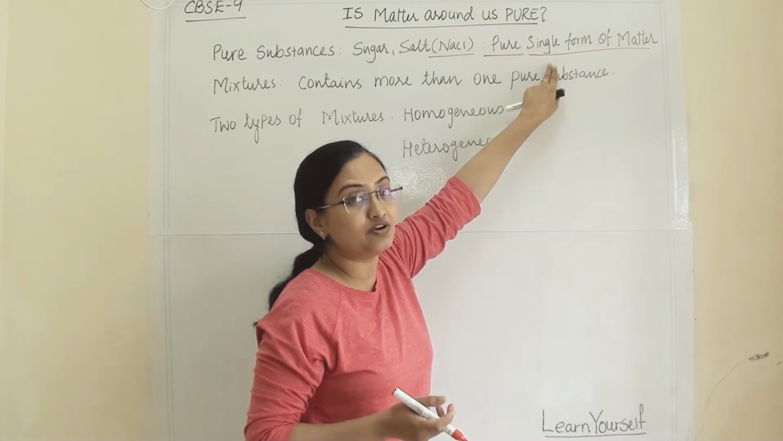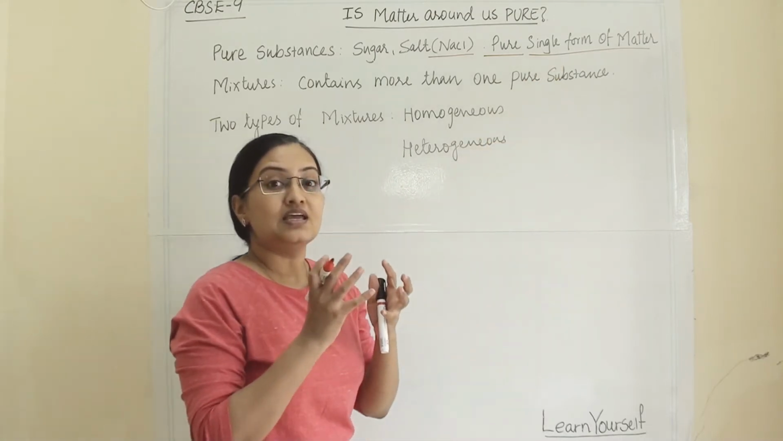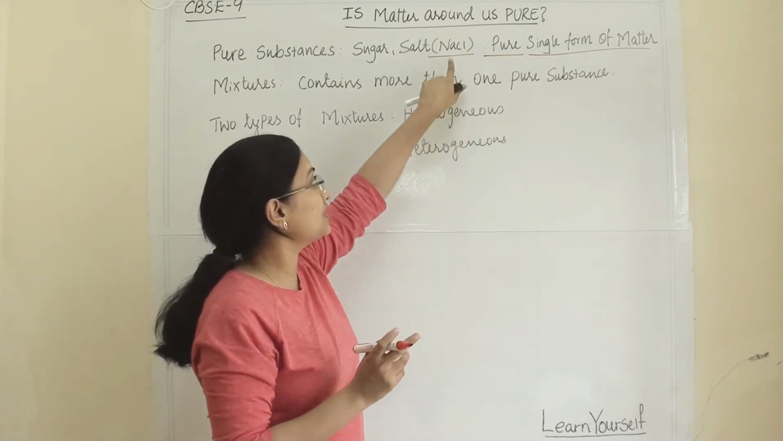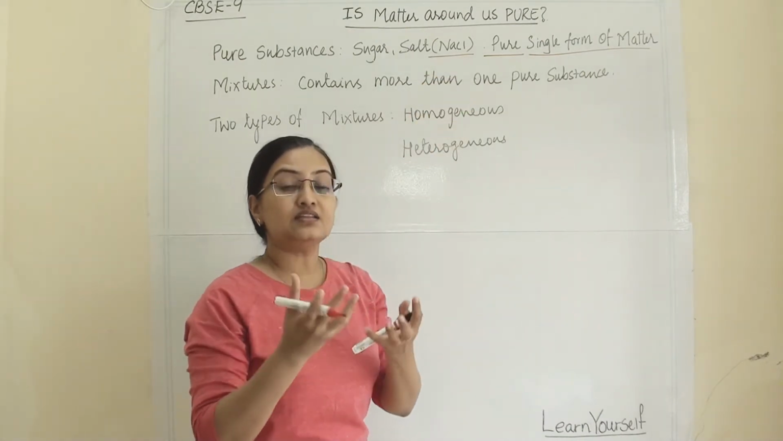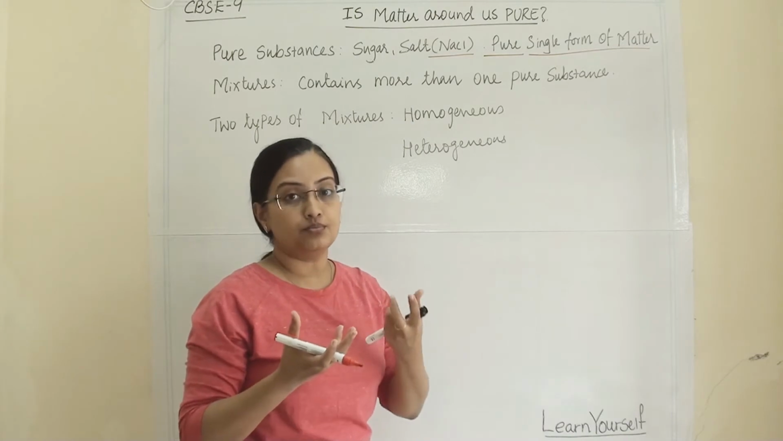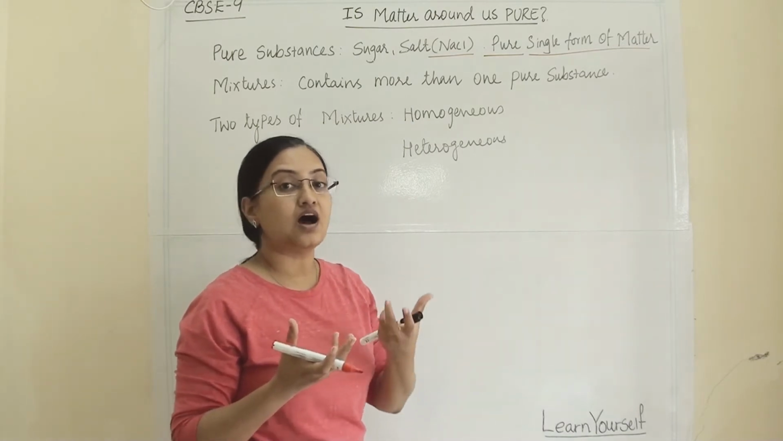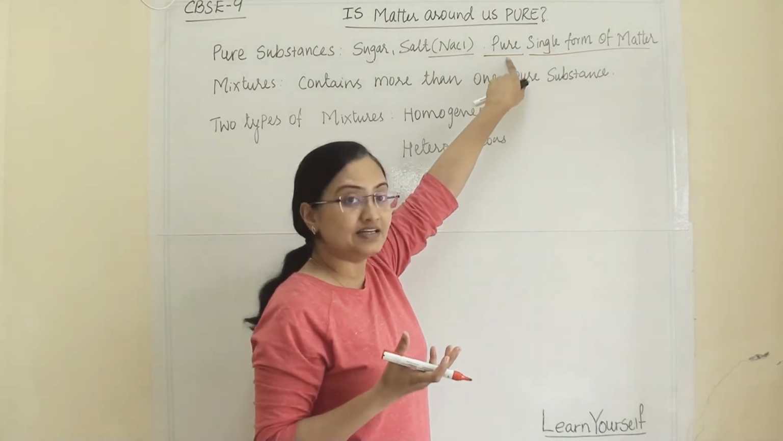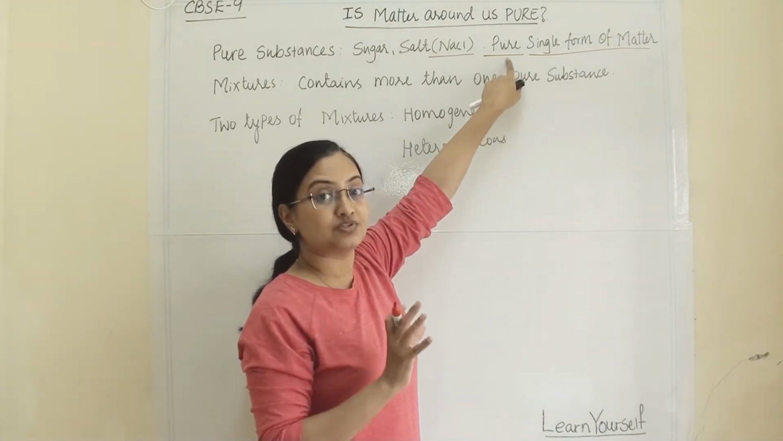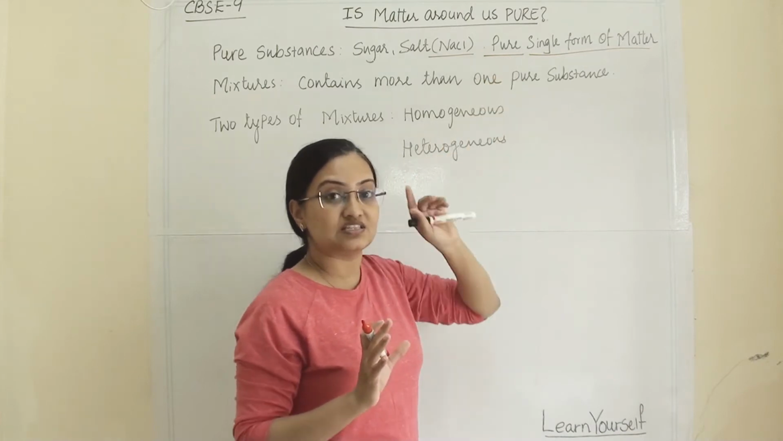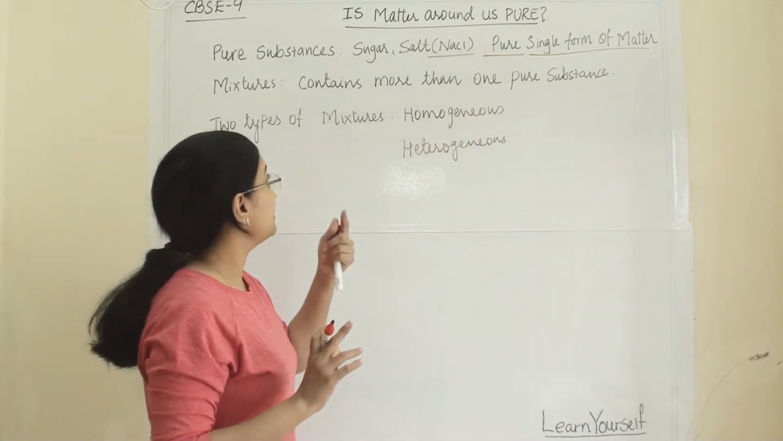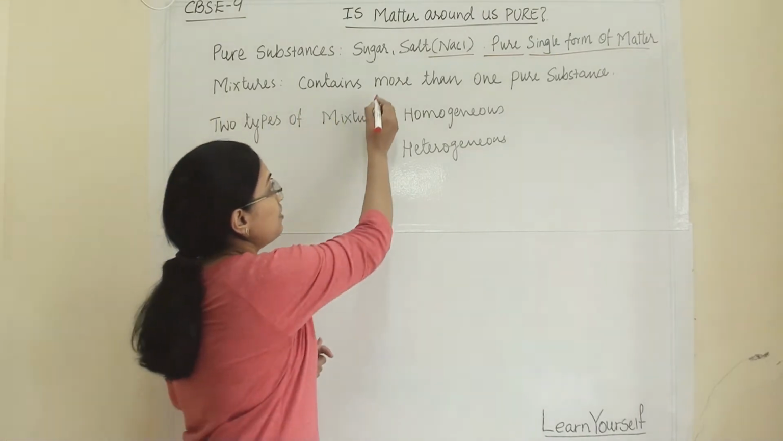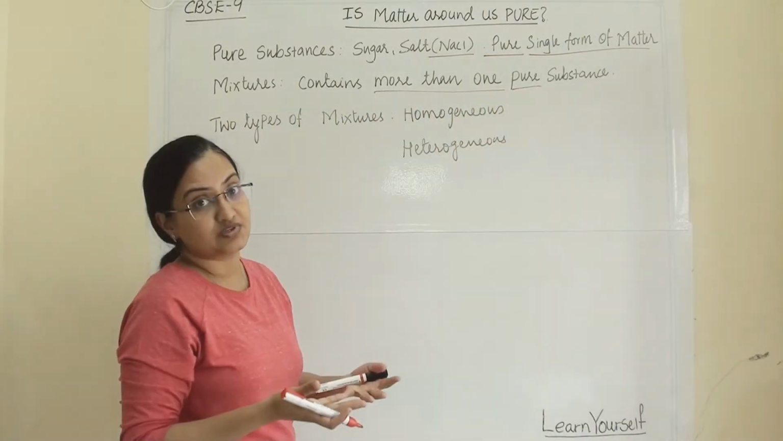Now what is the meaning of single form? It means it has only one type of component. When we are talking about NaCl, in the salt, all the molecules are of sodium chloride only. That's why we can say that substance is pure, because it's a single form of matter.